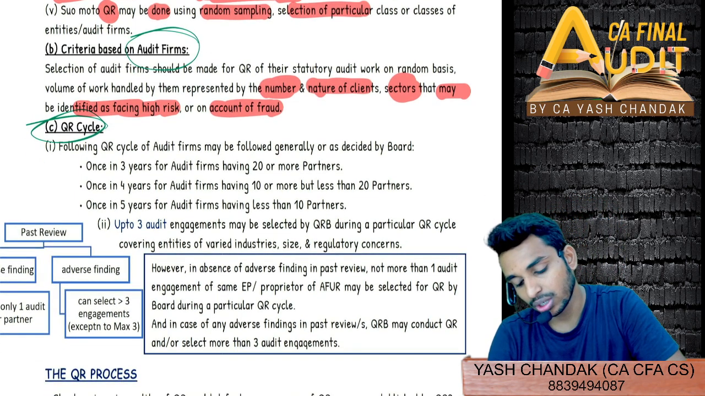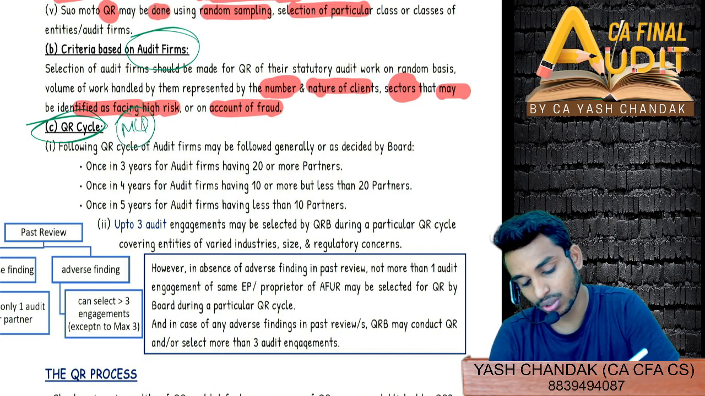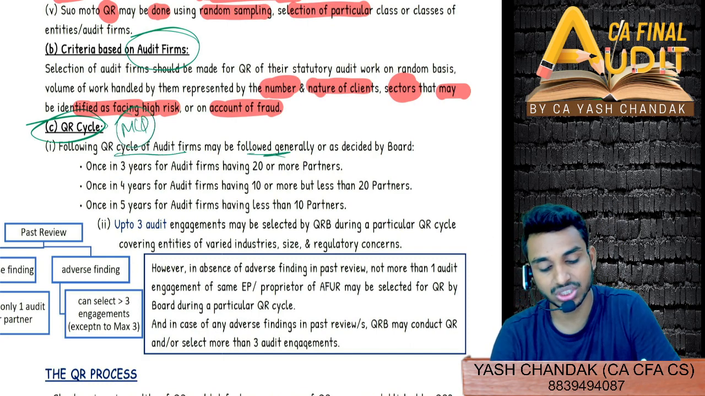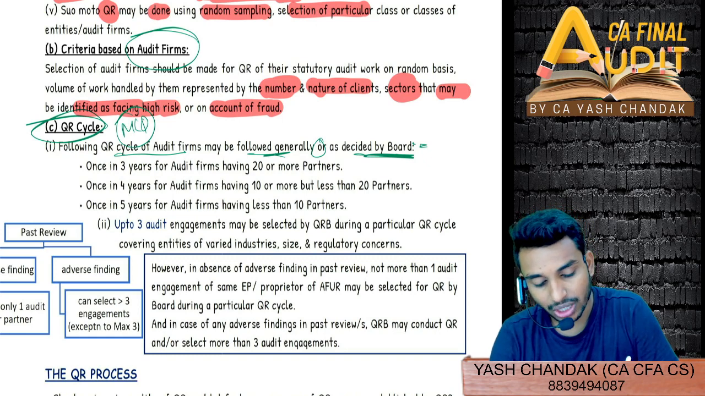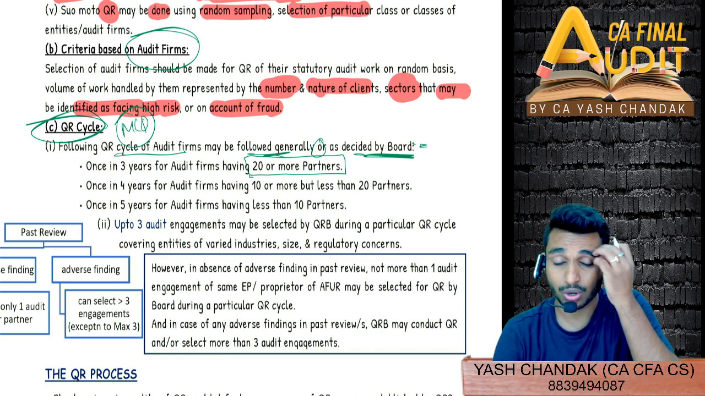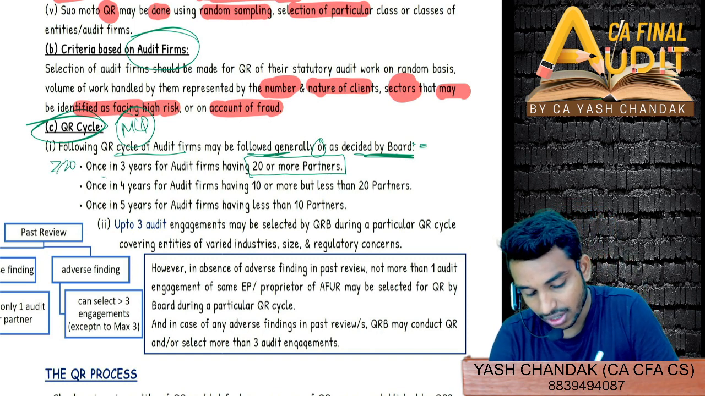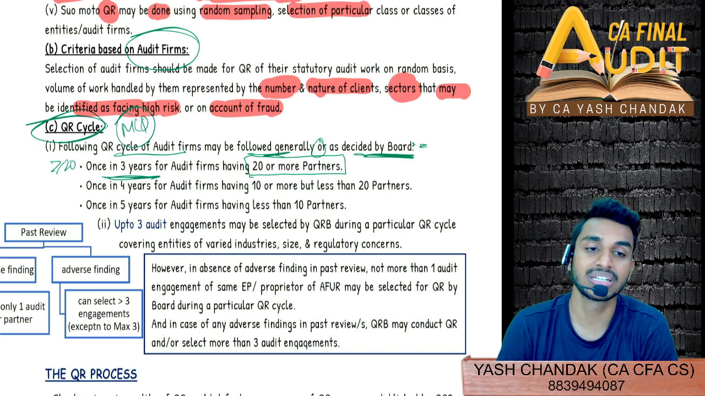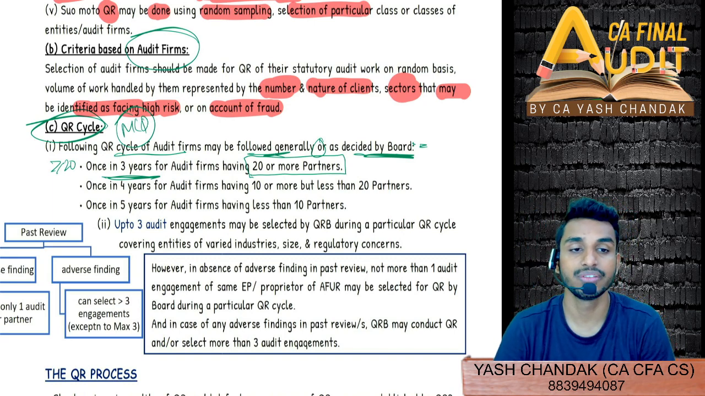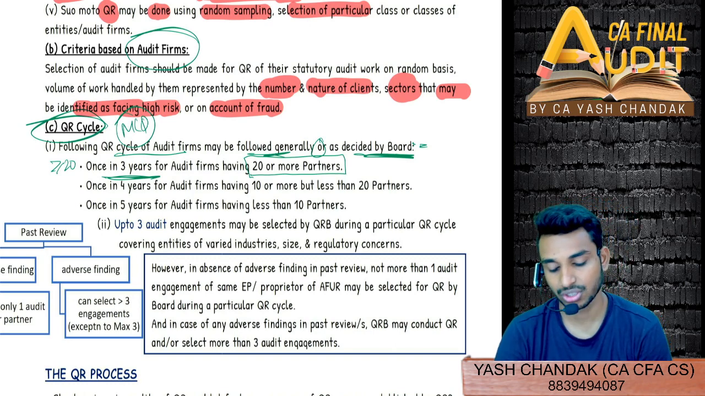And lastly, an important point: the quality review cycle. The quality review cycle of an audit firm may be followed generally or as decided by the Board. So for a firm having 20 or more partners, a chartered accountancy firm having 20 or more, every 3 years the audit firm should be reviewed under the Quality Review Board.